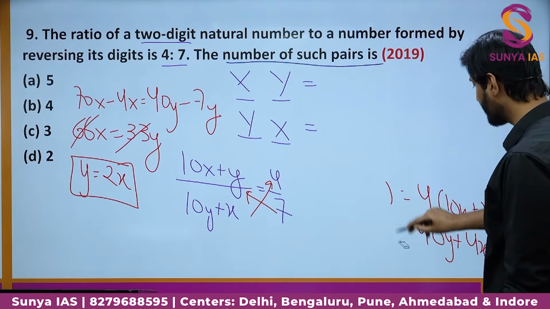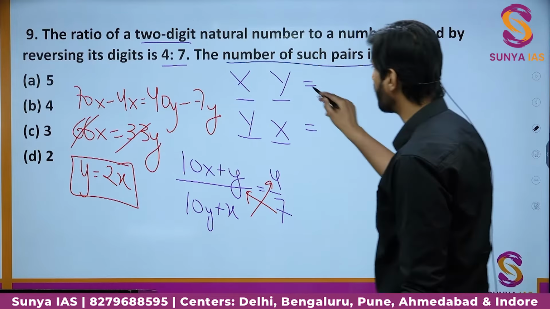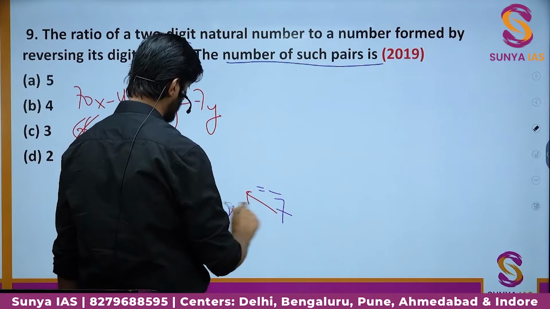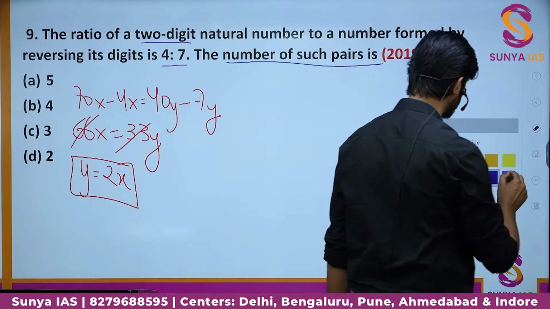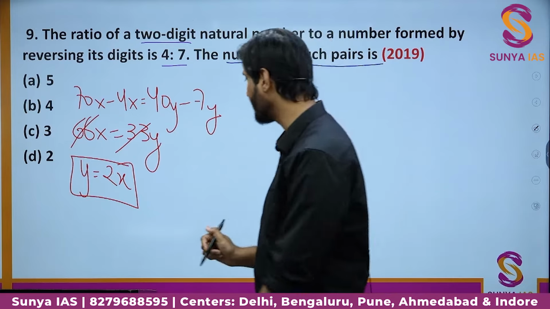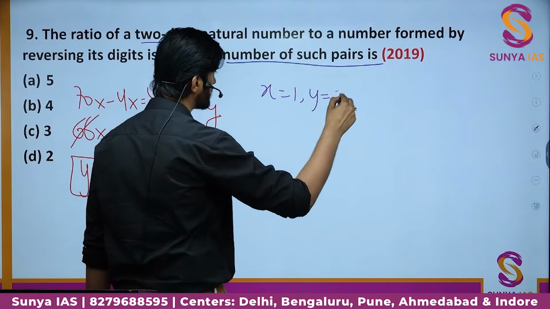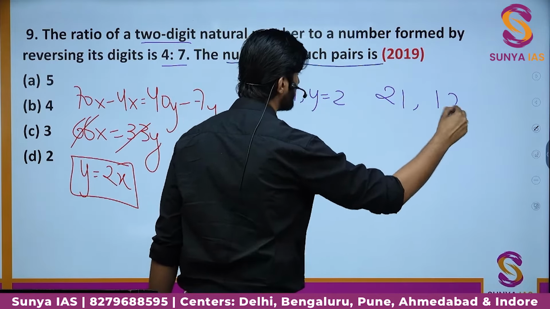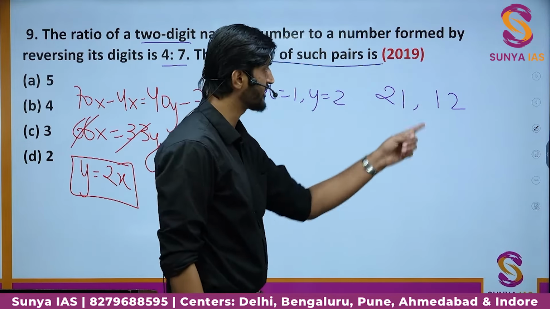So using all the information provided in terms of ratio, we found the relation between y and x. Now we can actually try to find all the such pairs which are satisfying the criteria. So if we take the value of x is equal to 1, y will be equal to 2, first number will be 21, its reversal will be 12. When you take the ratio 12:21, it becomes 4:7 by a common factor of 3.